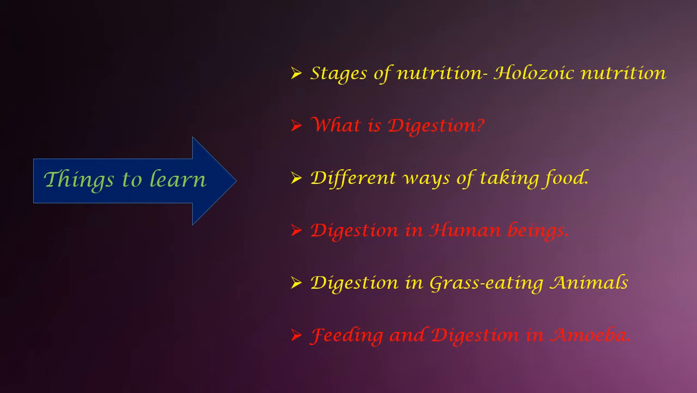Have you heard about this term amoeba? Definitely you would have heard it. We have learned about unicellular organisms, right? So we will learn three different processes here: in human beings, in grass-eating animals, as well as in a unicellular animal, how the digestion is happening.